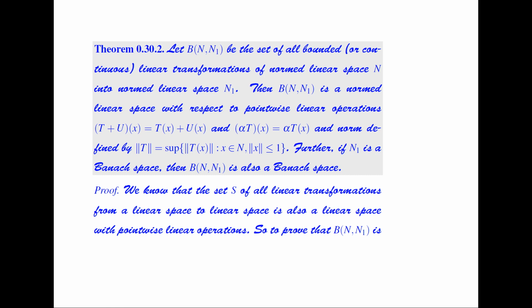And the norm is defined here by the norm of T is equal to the supremum of the norm of Tx such that x belongs to N and the norm of x is less than or equal to 1. Further, if N1 is a Banach space, then B(N, N1) is also a Banach space. The set of all bounded linear transformations is also a Banach space. So there is a condition over N1. If N1 is a Banach space, then this set of all bounded linear transformations is a Banach space.